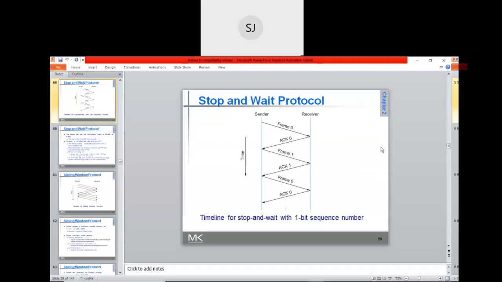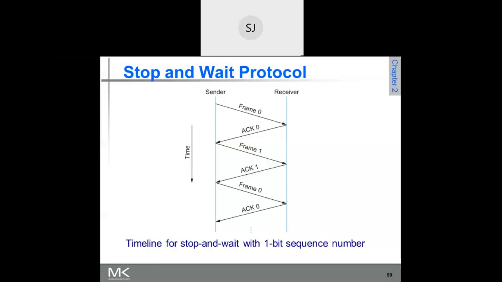Okay. So my screen is visible. One second. Is it visible?